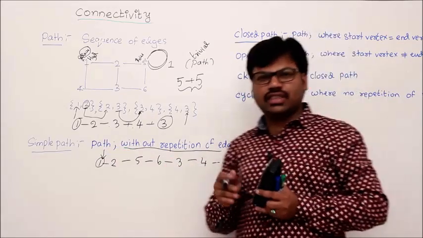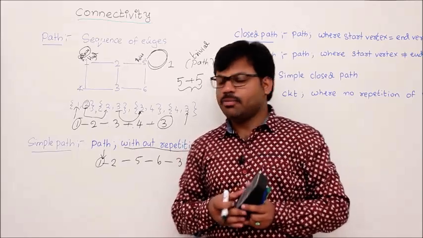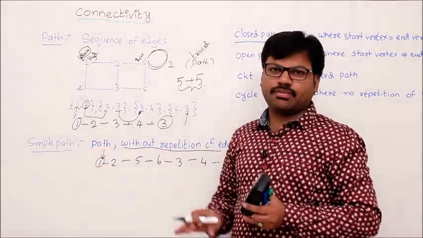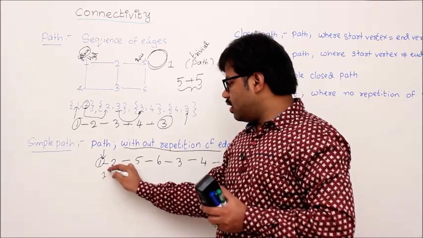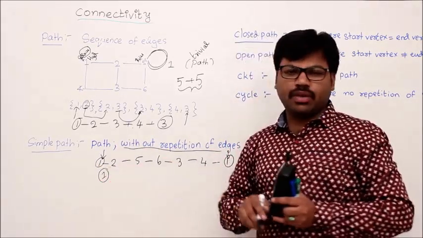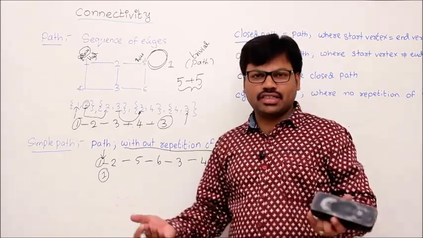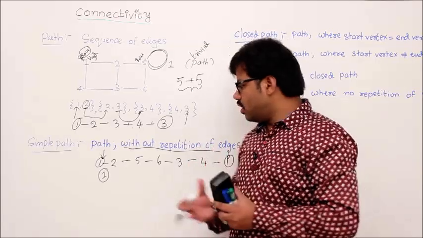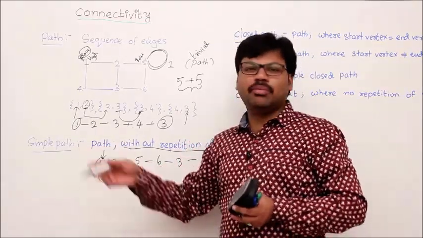I am repeating vertices, not edges. Don't get confused between vertices and edges. That's why this is still a simple path. You can have a lot of such paths. Every trivial path, for example 1, is a trivial path with 0 edges. It is a simple path because you are not repeating edges; you don't even have edges, so definitely every trivial path is a simple path.